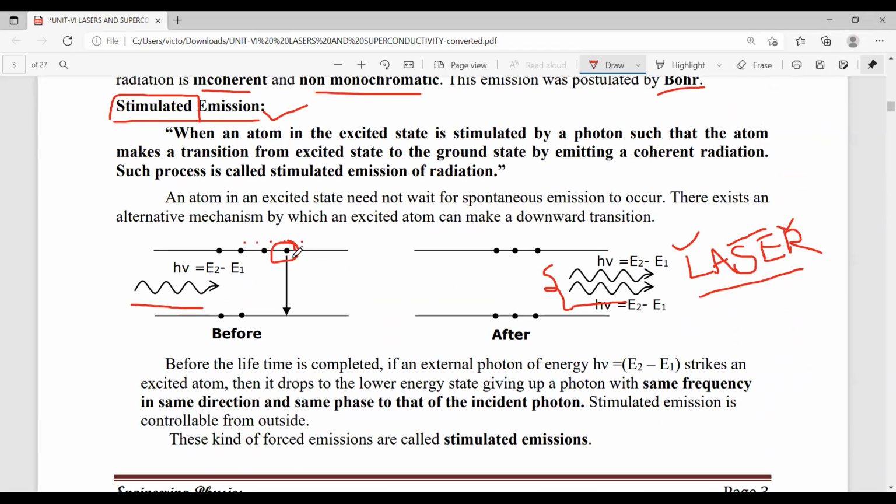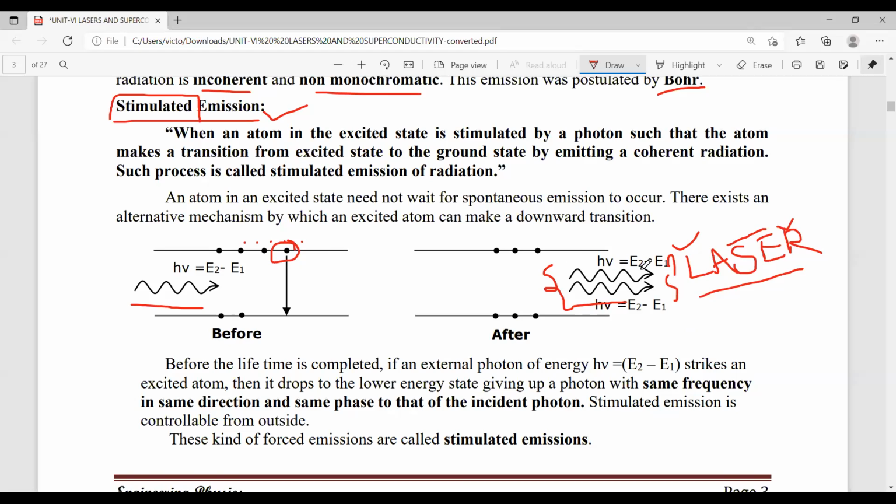The atoms in the higher energy level cannot jump to the lower energy level, but when we give some extra energy, that means one photon of energy, then the atoms jump to lower energy by emitting two photons of energy.